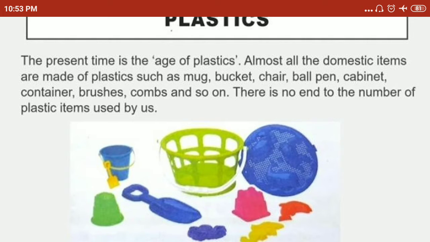topic, that is plastics. What are plastics? The present time is the age of plastics. We all know that, right? Almost all the domestic items are made up of plastics such as mug, bucket, chair, ball pen, cabinet, container, brushes, combs, and so on. There is no end to the number of plastic items used by us.